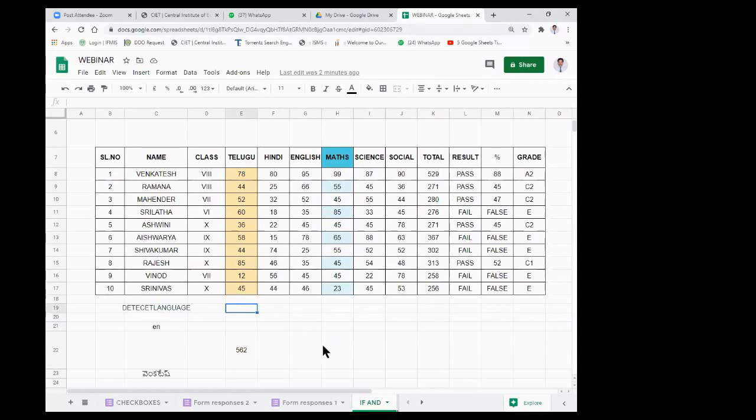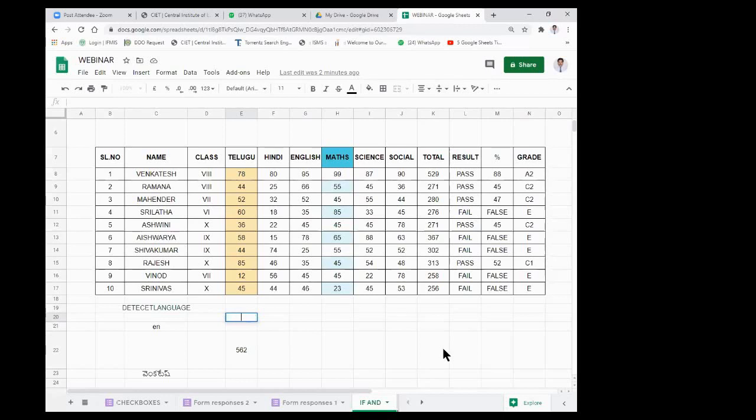Here my intention is to find the total of this Telugu marks. So I am putting my cursor here so that the cell is selected, and I am double clicking in this cell. The cursor is blinking there. That means I am ready to enter something.